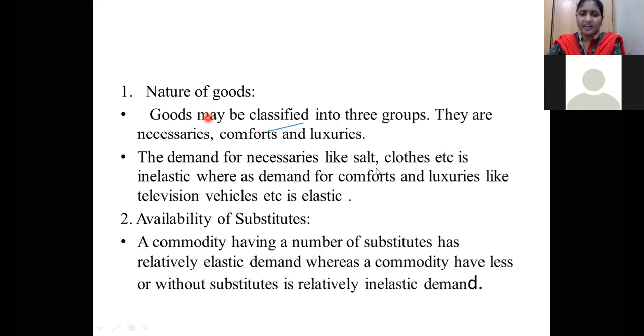The demand for necessaries like salt, cloths, food items is inelastic because the quantity demanded is not going to be affected. That is inelastic in nature. Suppose you go for comforts and luxuries. What is comfort? A fan is comfort, a cooler is comfort, but AC is luxury. With a fan also we can sustain, but based on the weather conditions we prefer buying luxuries. So a car is luxury, a bike is comfort, a cycle is necessary, a bike is comfort, and a car is luxury.